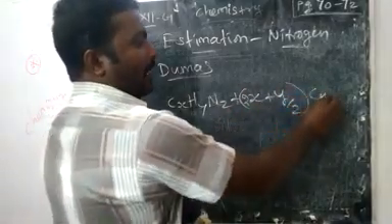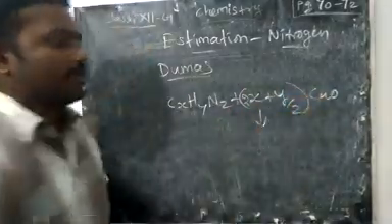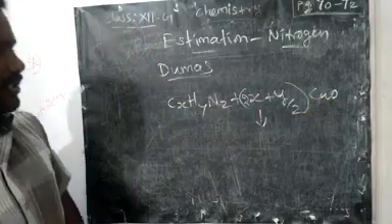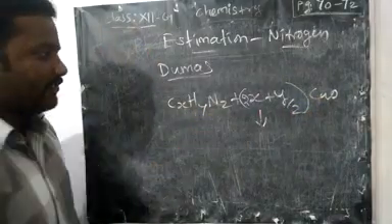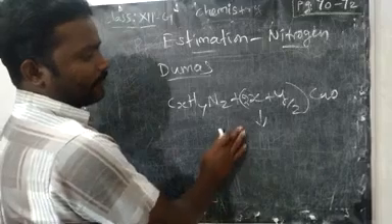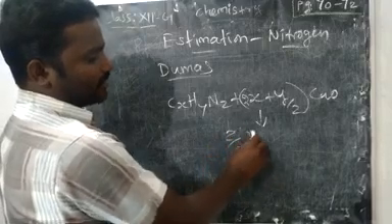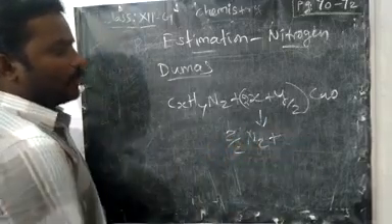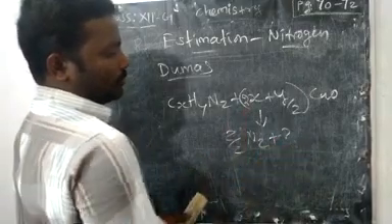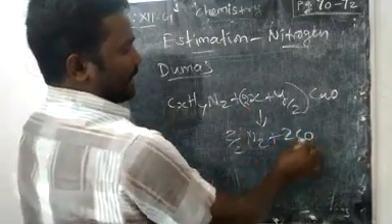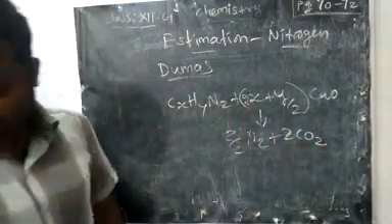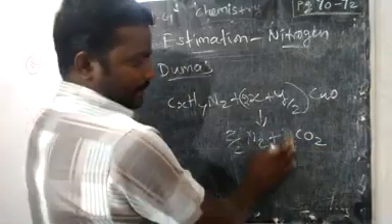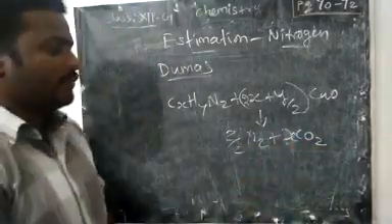Then Z by 2 moles of nitrogen will form, and X amount of CO2 will form.